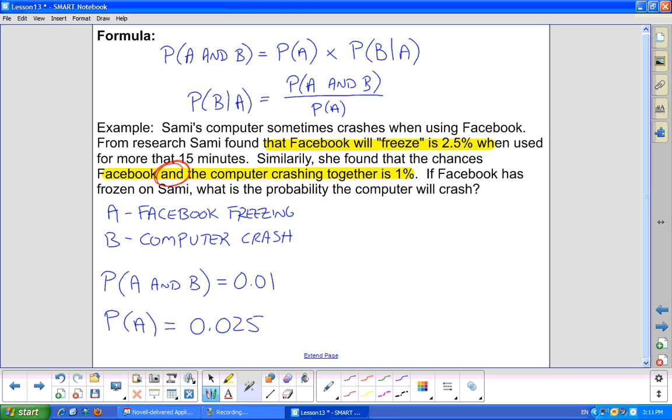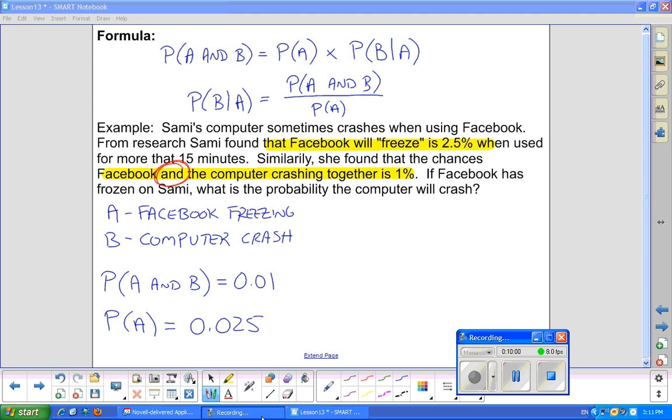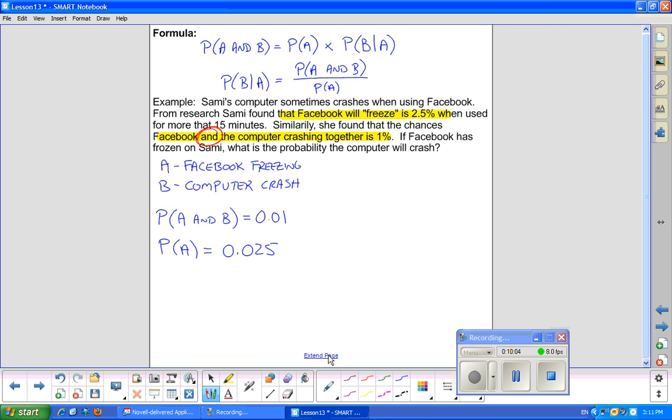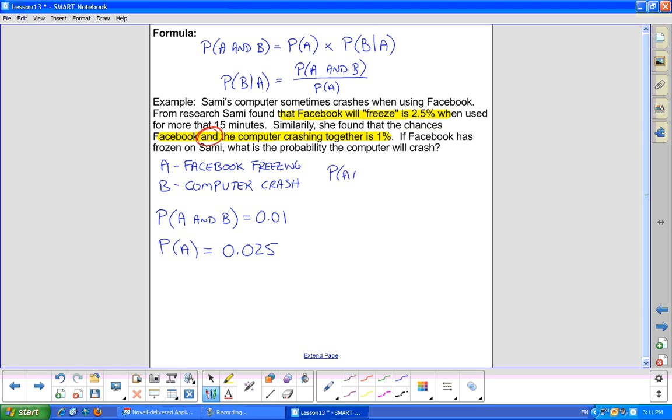So using the formula from above, and it doesn't matter which formula you pick from above, both are valid. I'll pick the top one for argument's sake. The probability of A and B equals the probability of A multiplied by the probability of B given A. So substituting in, the probability of A and B occurring is 0.01.